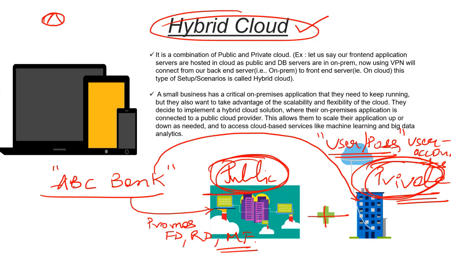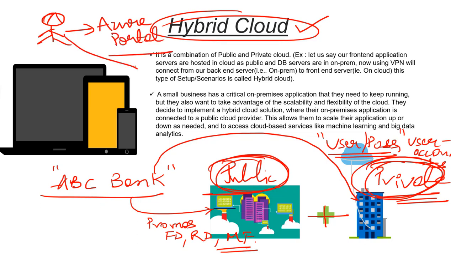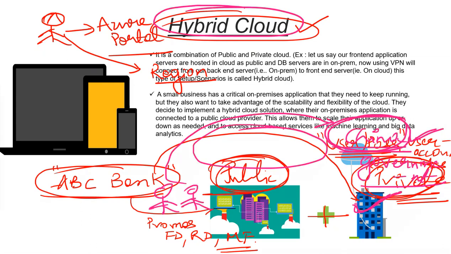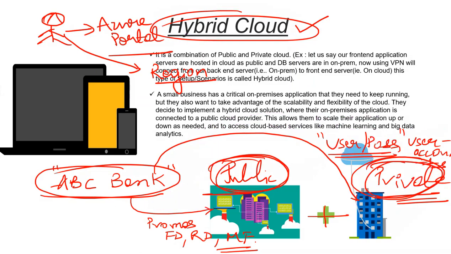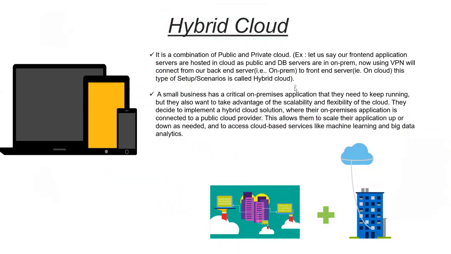Let's suppose you created an account on the Azure portal, that is on public cloud, but you can select only one region to host your data, that is called private cloud. Both are important. If you have understood the ABC Bank example, it will help you understand how the hybrid cloud model is presented. So this is our hybrid cloud model.